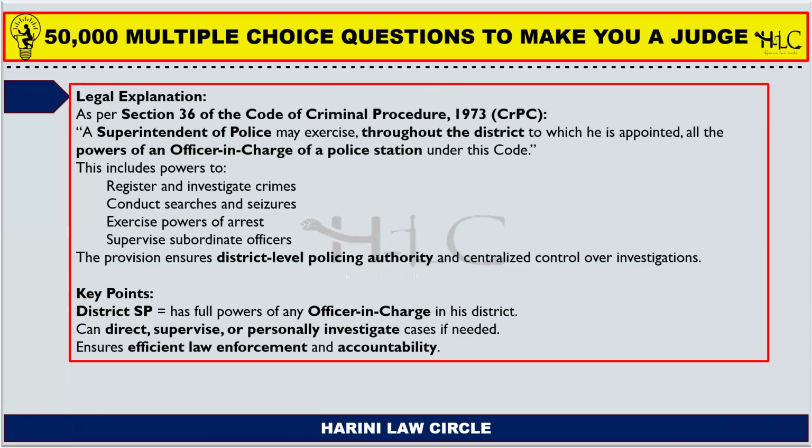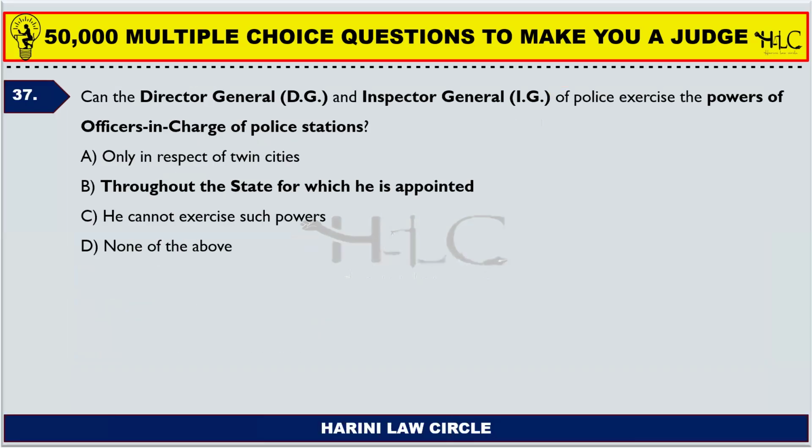This includes powers to register and investigate crimes, conduct searches and seizures, exercise powers of arrest, supervise subordinate officers. So, this provision ensures district level policing authority and centralized control over investigations. 37. Can the Director General and the Inspector General (IG) of police exercise the powers of officers in charge of a police station?